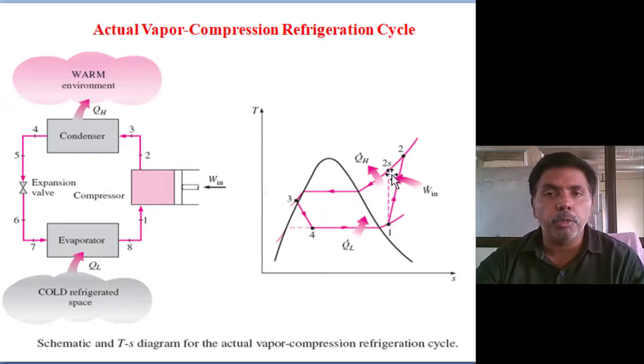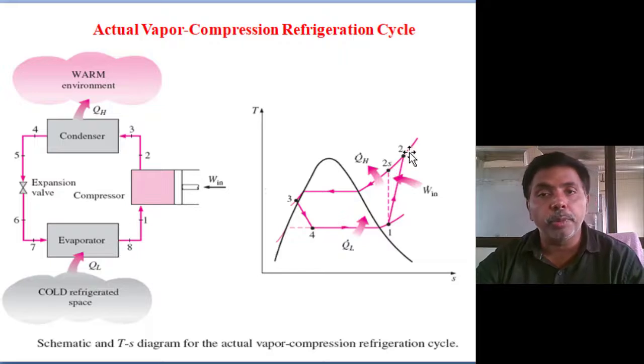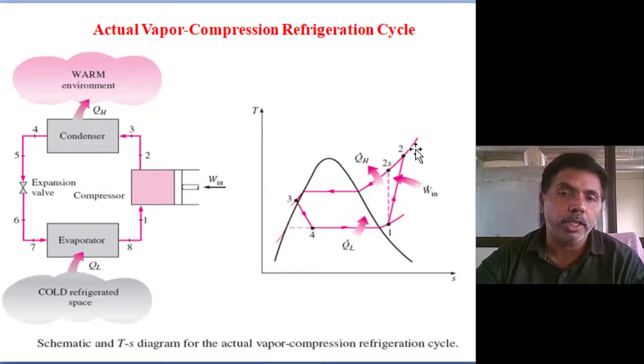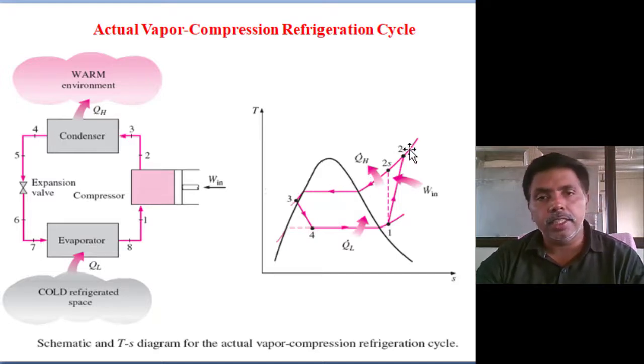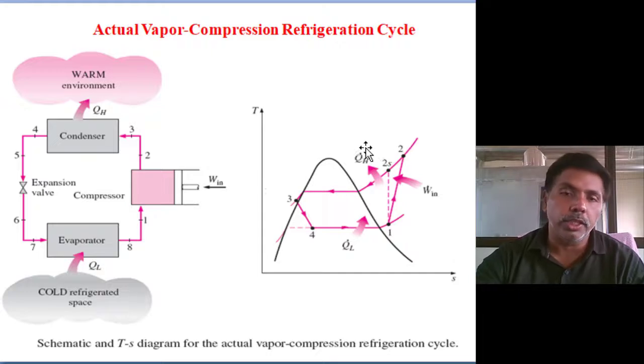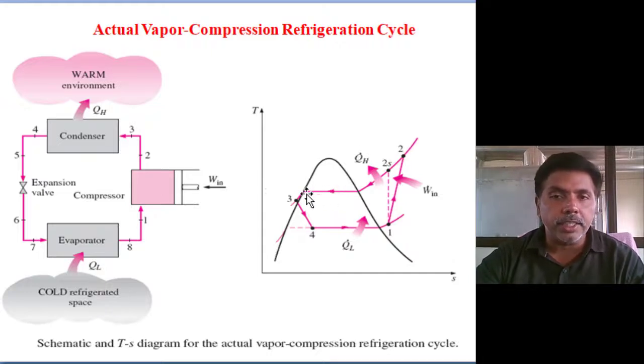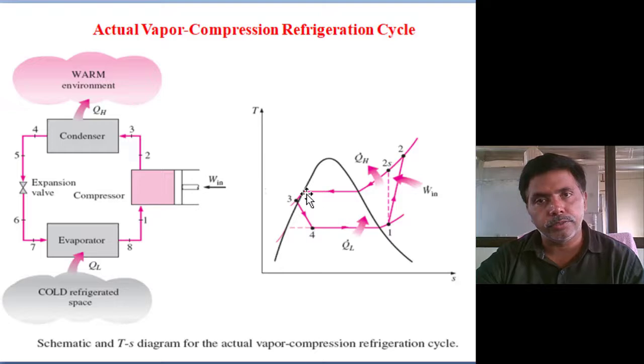Further compression, additional, more work input. Further superheating of the gas will take place up to the condenser. So the size of the condenser is increasing drastically. Theoretically compared to actual, more heat loss will occur. And in the condenser also we are assuming saturation liquid.